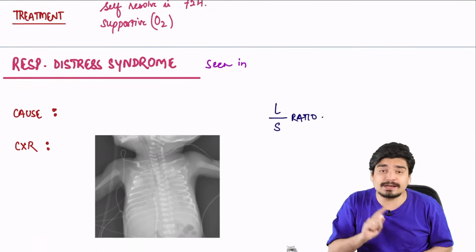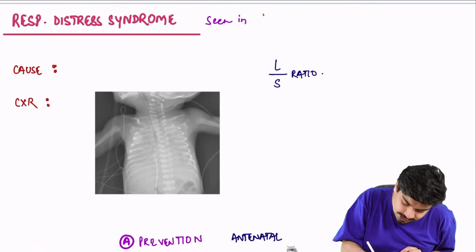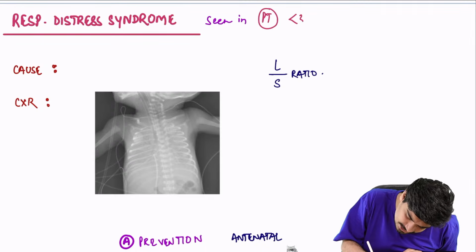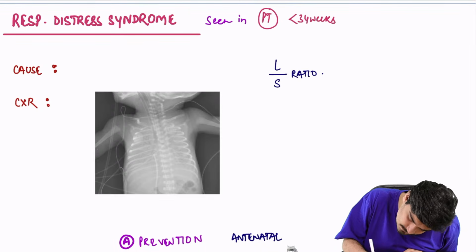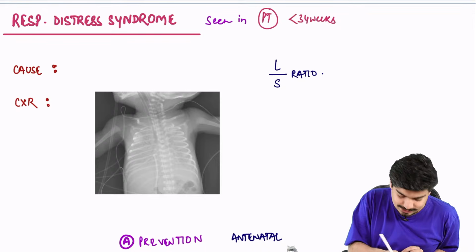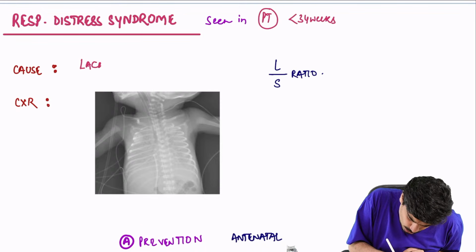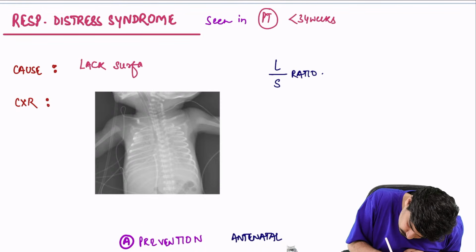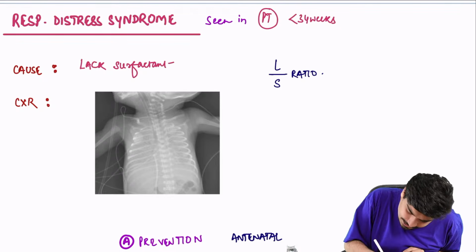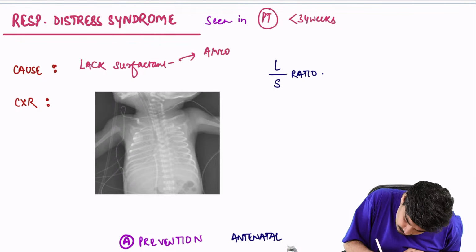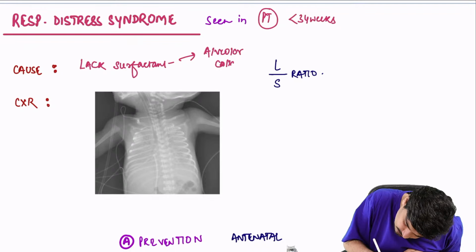Next, you have respiratory distress syndrome. Remember, respiratory distress syndrome is seen in preterm babies less than 34 weeks. Why? Because there is no surfactant. What is the cause? It is lack of surfactant. And that lack of surfactant will cause what? It will cause alveolar collapse.